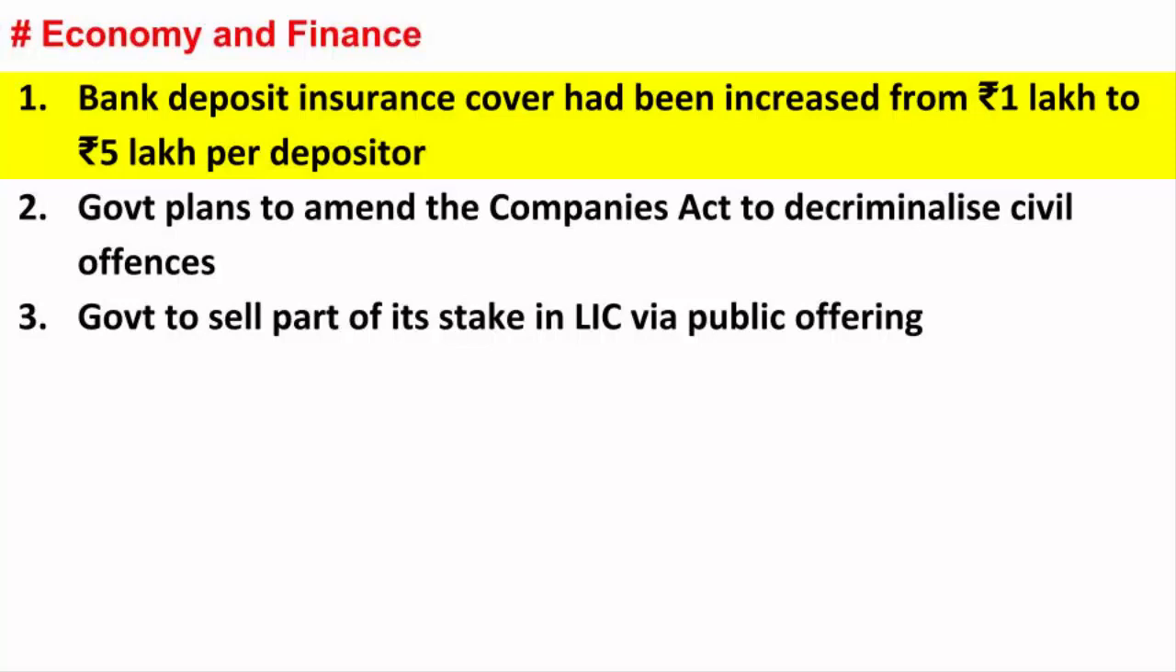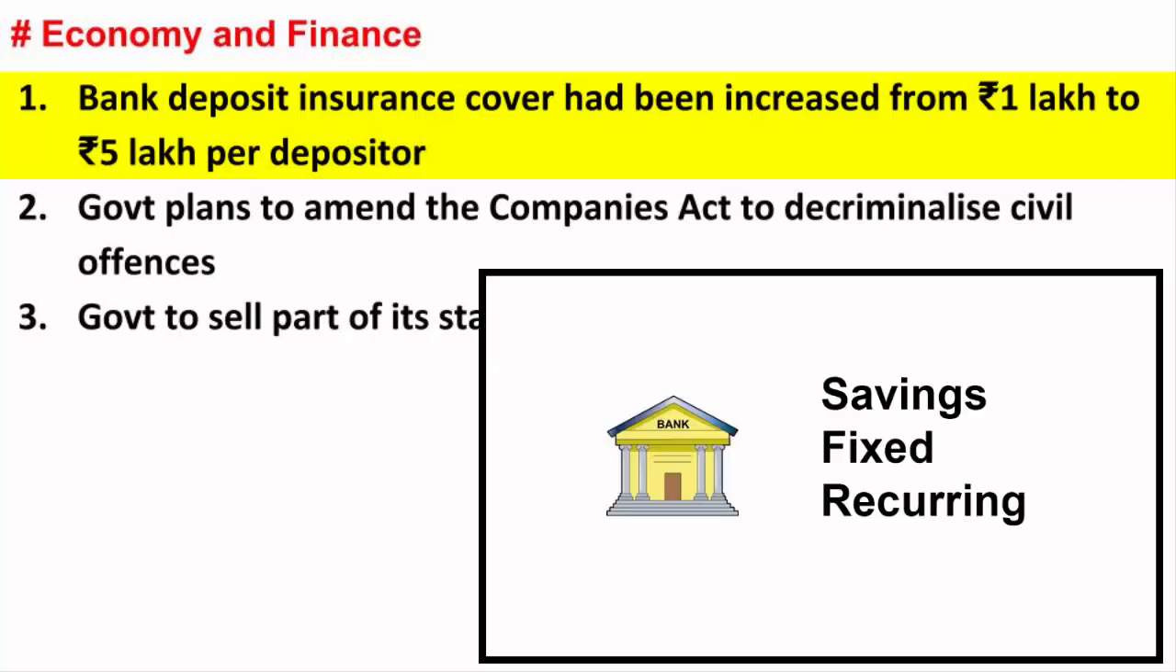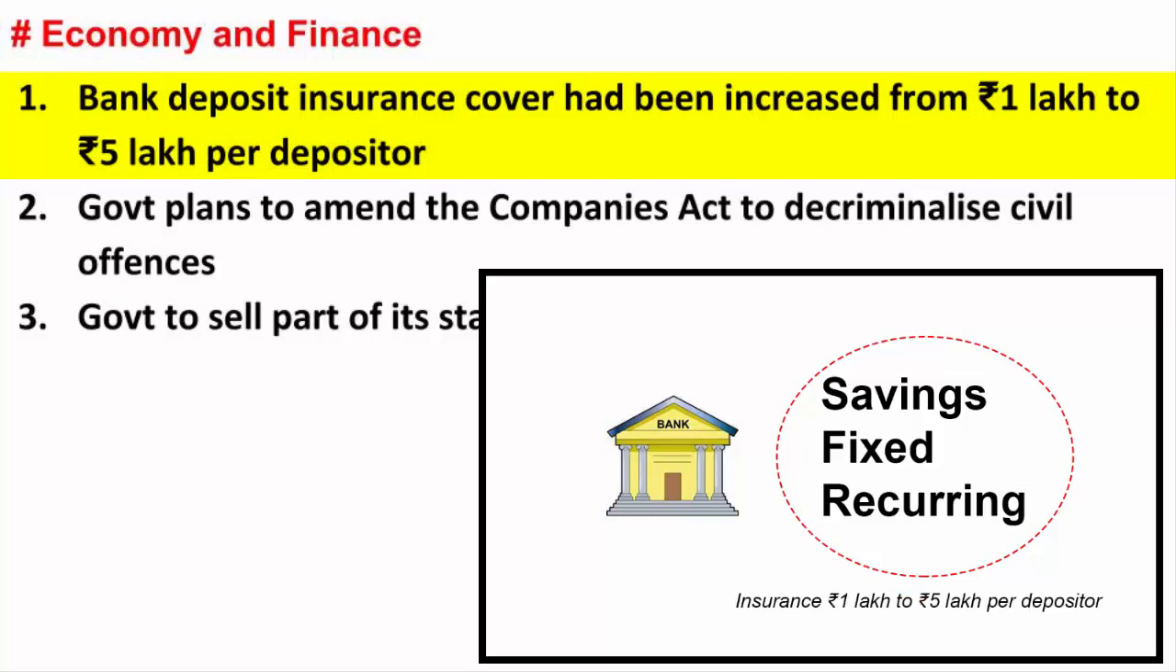Now I'll ask you a question. What kind of money do you think will be at risk if you keep it in a bank? They are called savings, fixed and recurring deposits. I hope now you understand the question. The insurance cover on bank deposits has been increased from 1 lakh to 5 lakh per depositor.